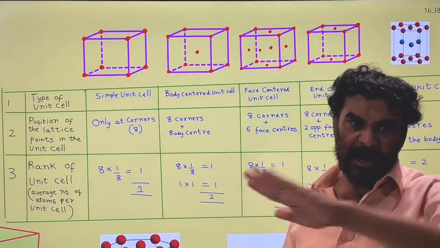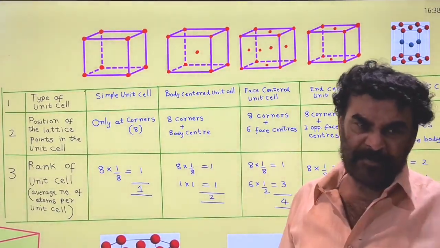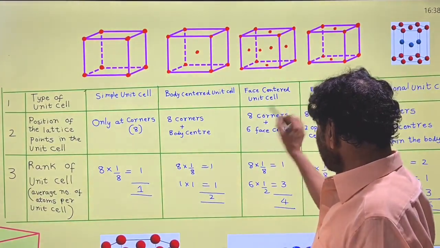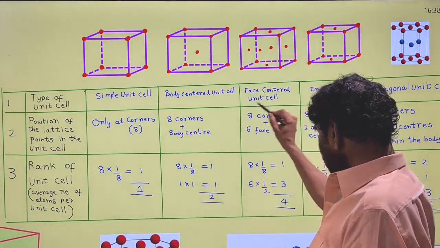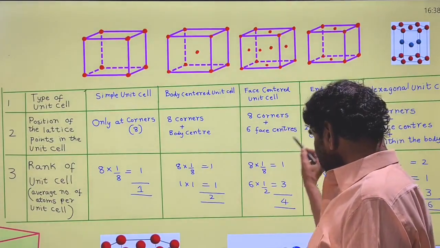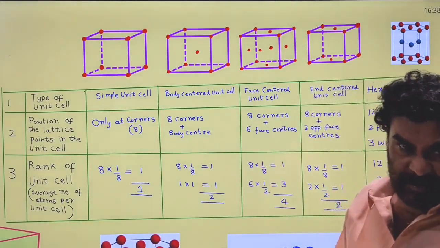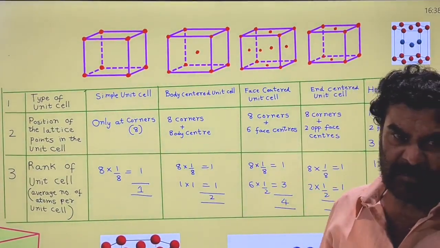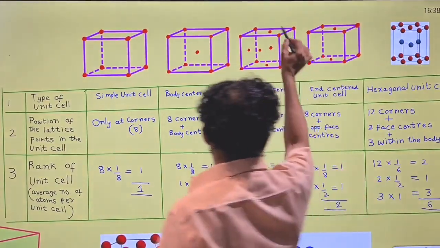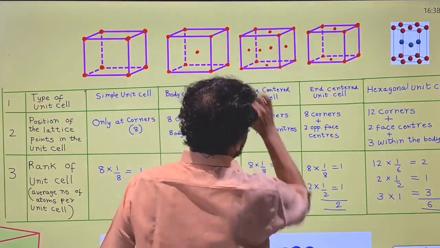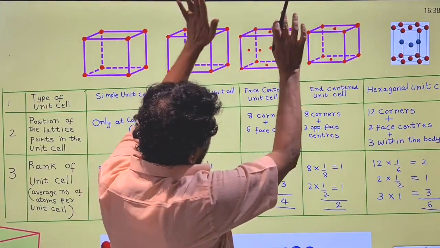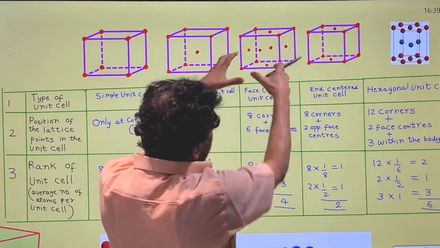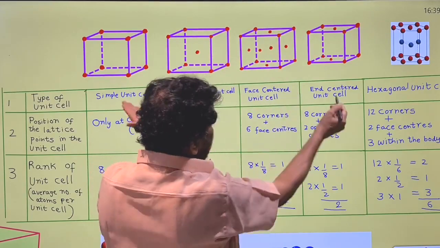Without occupying the corners, the lattice points will not occupy the other sites. There are 6 faces, so 6 face centers, and lattice points are present at the face centers. So 8 at the corners and 6 at the face centers. This type of distribution of the lattice points in the unit cell is called the face centered unit cell.